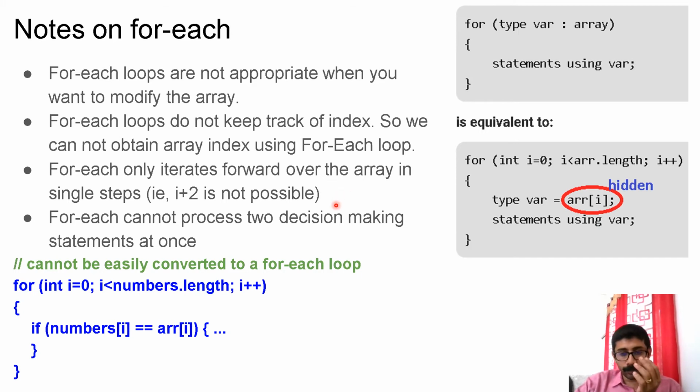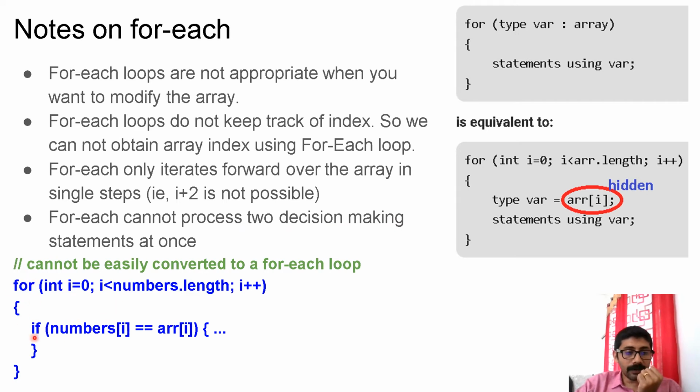See, in your program, you want to print the alternate elements of an array. That means you need a step size of 2. Instead of incrementing by 1, if you have to print the alternate elements, you have to use plus 2. But for such logic, for each is not appropriate, because in for each the increment is always by 1. For each cannot process two decision making statements.